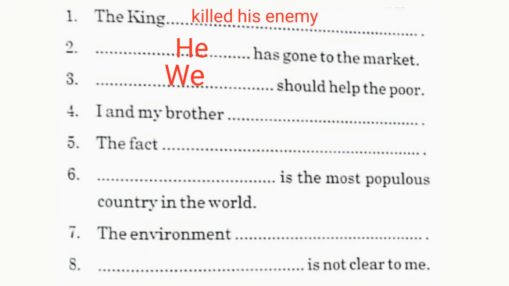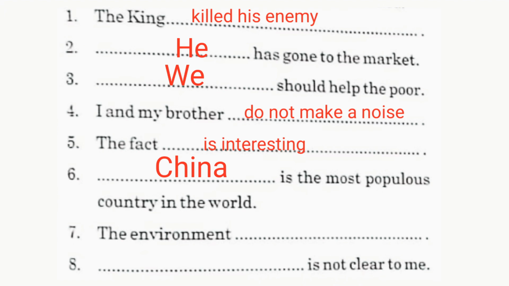In the next sentence, I and my brother do not make a noise. Fifth sentence, the fact is interesting. Sixth sentence, dash is the most populous country in the world. Here we go according to the general knowledge. So, China is the most populous country in the world. The environment is clear today. And the last is, your voice is not clear to me.